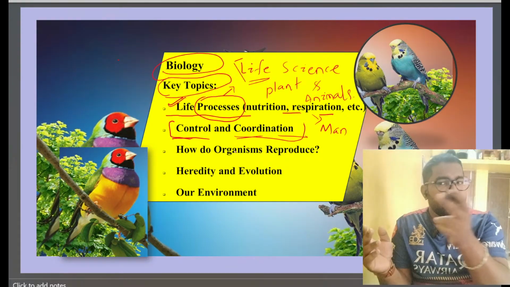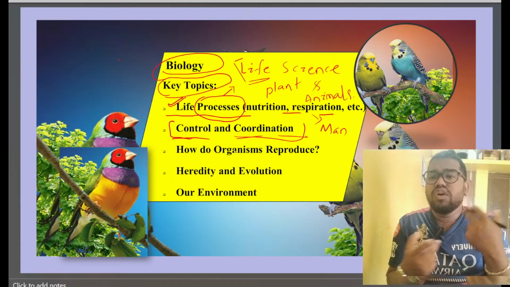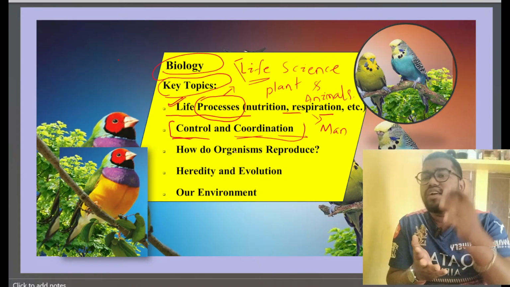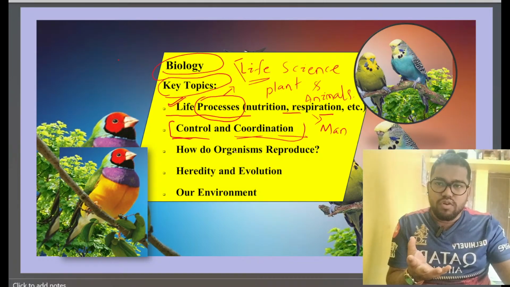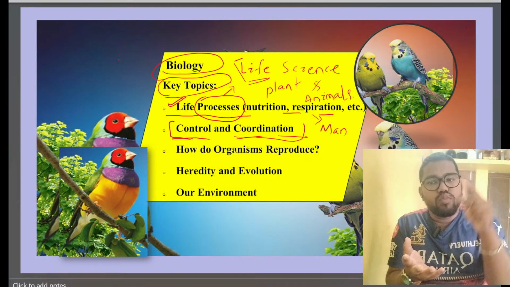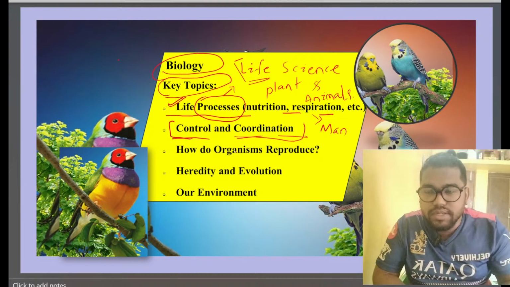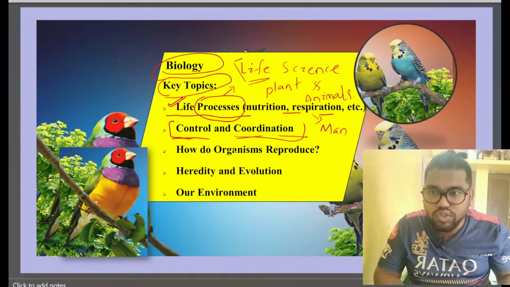Why do you say air pollution, soil pollution and water pollution are not good for me? Because your body is responding on the basis of the quality of those things, yes or no? That's why you push yourself more precisely towards a healthy environment, and that healthy environment is decided with the help of control and coordination.